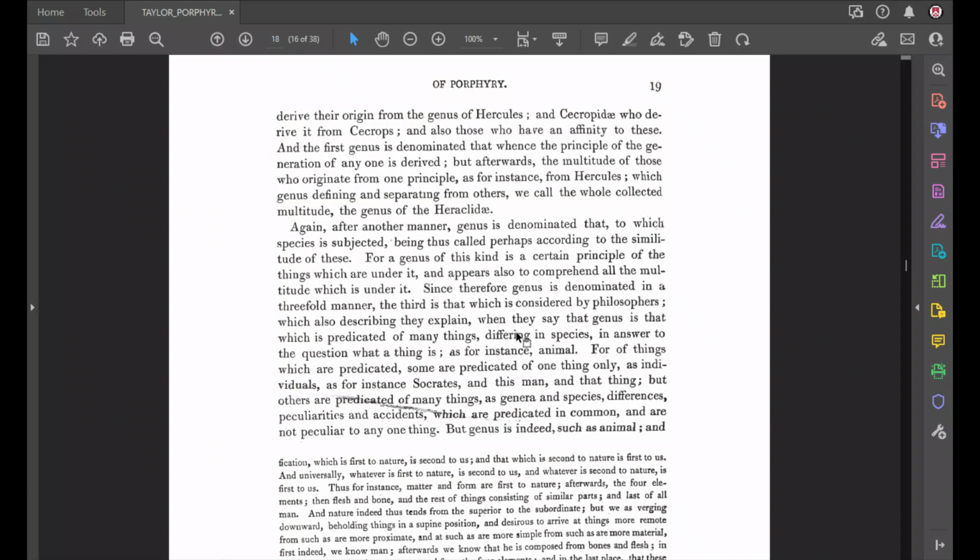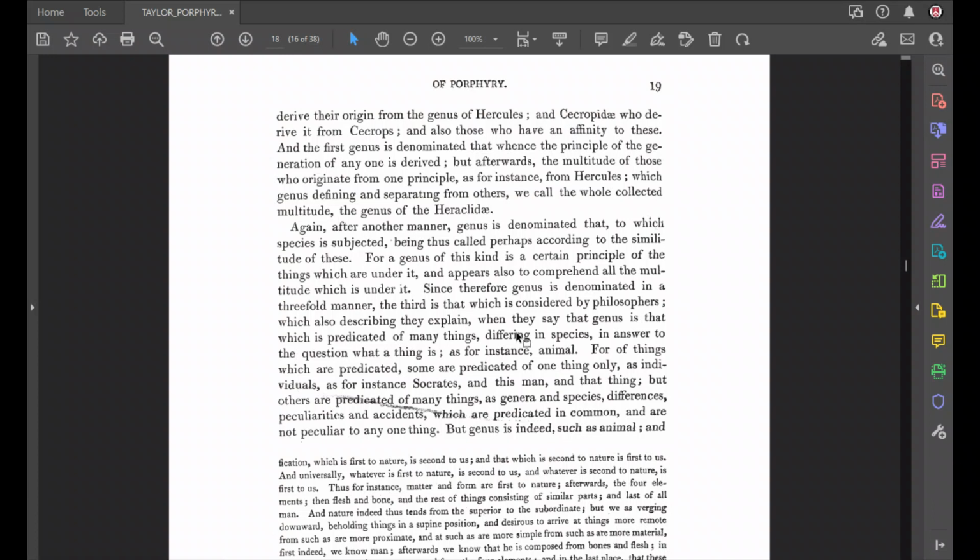So we can call Abraham a man because he belongs to this class. We can call him an animal because this whole class belongs inside this class. And we can call him a living thing because this whole class belongs inside this class. You see that? All right?